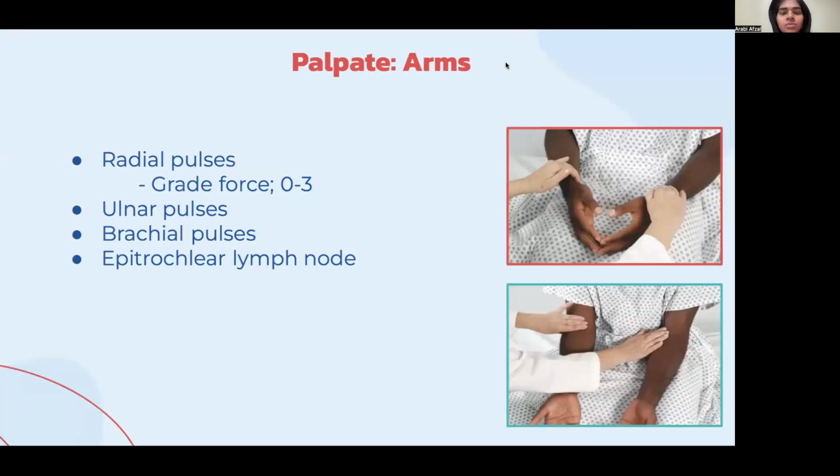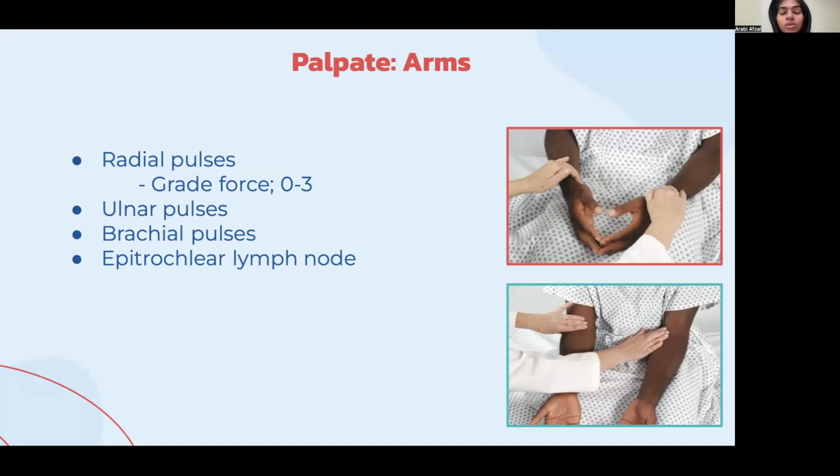When assessing the arms, begin by palpating both radial pulses. Note for rate, rhythm, elasticity of vessel wall, and equal force. The grade of force is rated on a 3-point scale, 0 being absent to 3 being increased bounding. Ulnar pulses are unnecessary to palpate as they are non-palpable in healthy people. You may assess the ulnar pulse by palpating along the medial side of the inner forearm. Brachial pulses are only palpated under the suspicion of arterial insufficiency. They should be bilaterally equal.